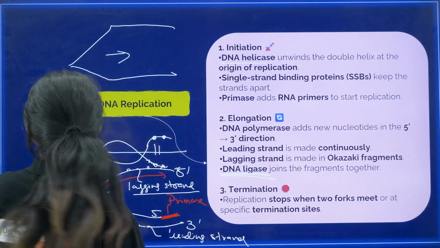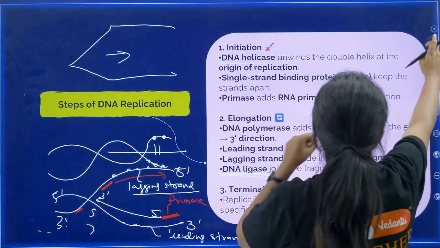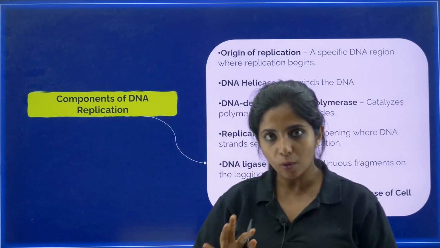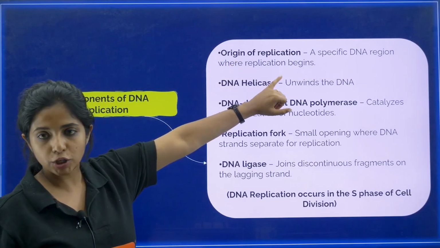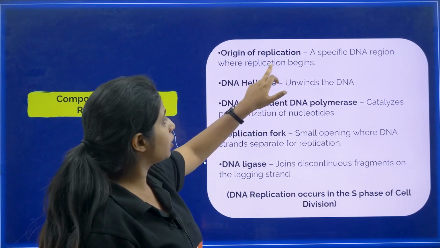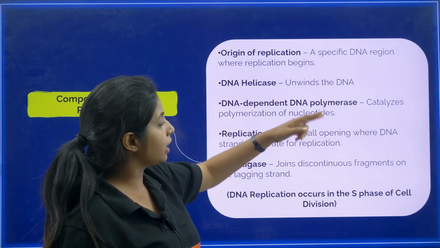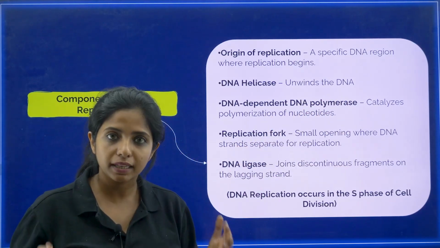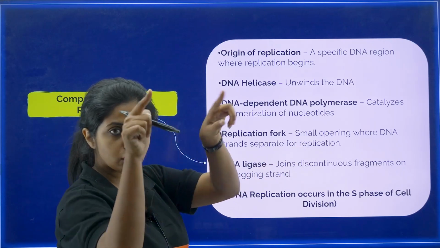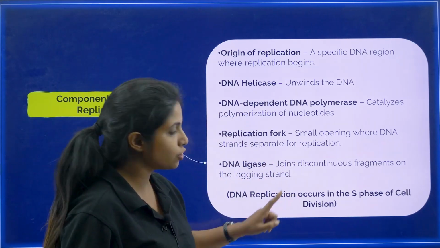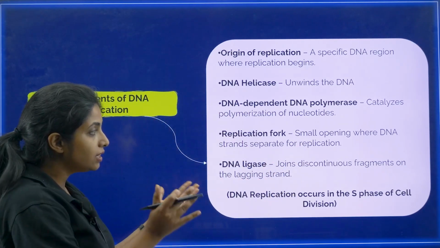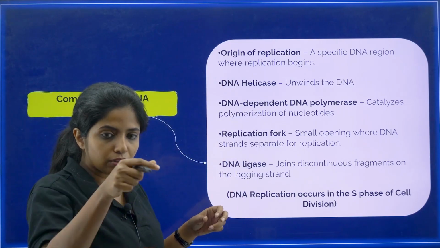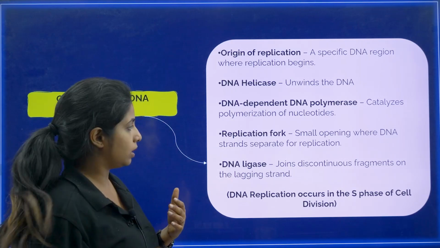Just a second. Yes, components of DNA replication. What are they exactly? The origin of replication, which I told you is a specific DNA region where replication will begin. Second, DNA helicase, which will unwind the DNA. DNA dependent DNA polymerase, which will actually replicate the DNA, and the replication fork, which is the small opening. DNA ligase, which is going to join the discontinuous fragments in the lagging strand. Also, in the leading strand, after the primers are removed, you need to fill the gap, but it's okay.